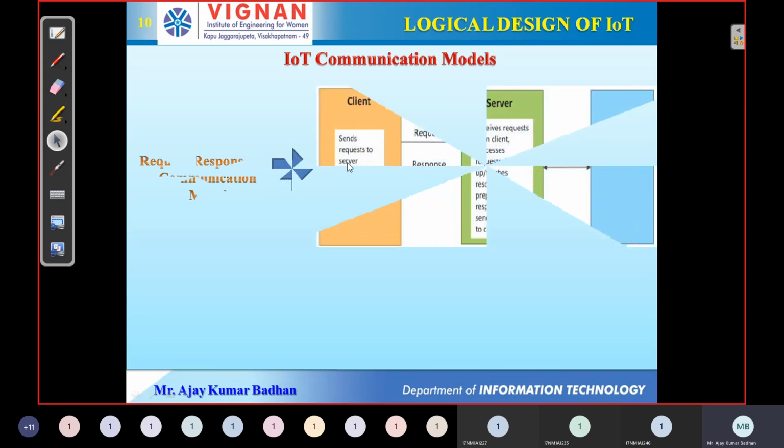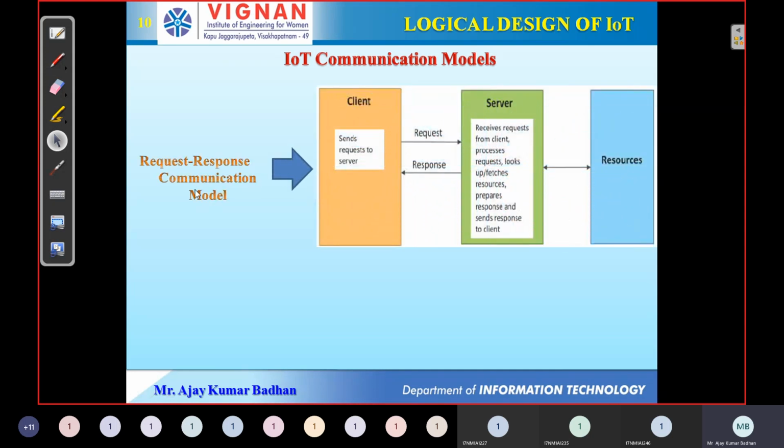Okay. So here the first one is the request-response communication model. Remember, this is a client-server based model, where we will have a client and we will have a server. The first and foremost thing that happens here is that the client will try to send a request to the server.